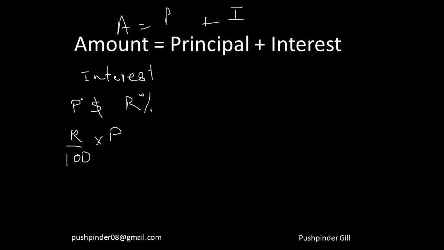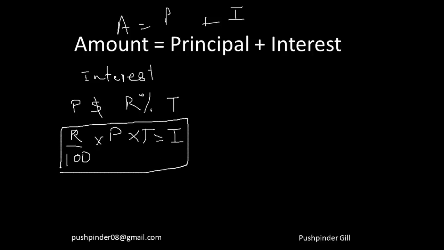That means R% of what you've invested is what you'll be getting every year. So if you have invested the money for T years, this much amount will be your total interest for T years. So I can say that interest is equal to principal times rate times time divided by 100. So this is how we calculate interest. It's principal times rate times time divided by 100.